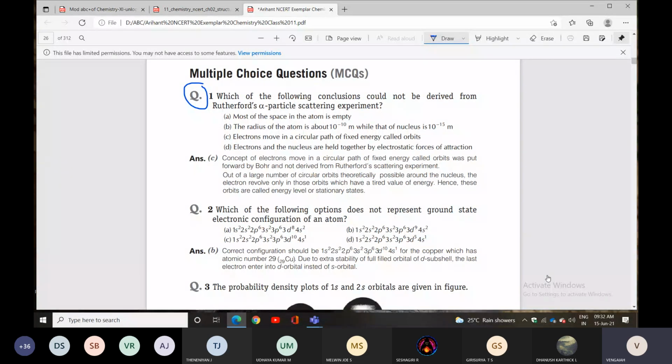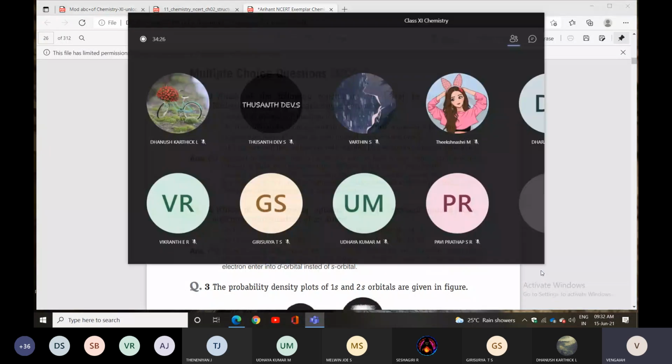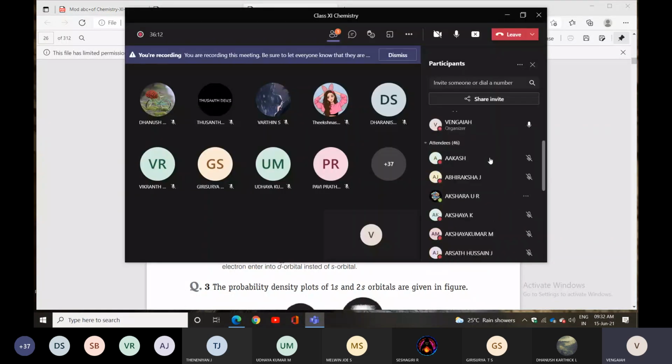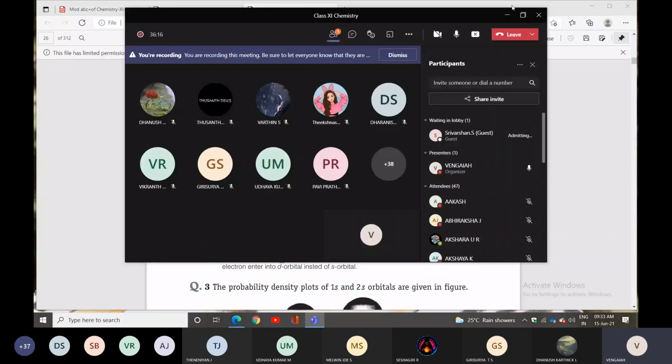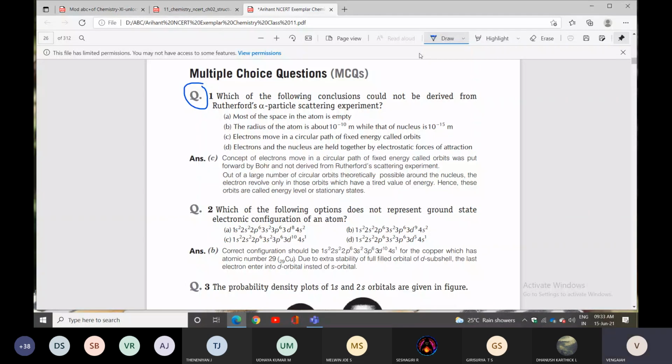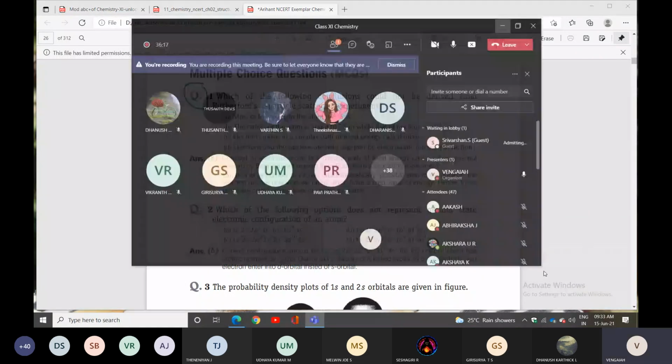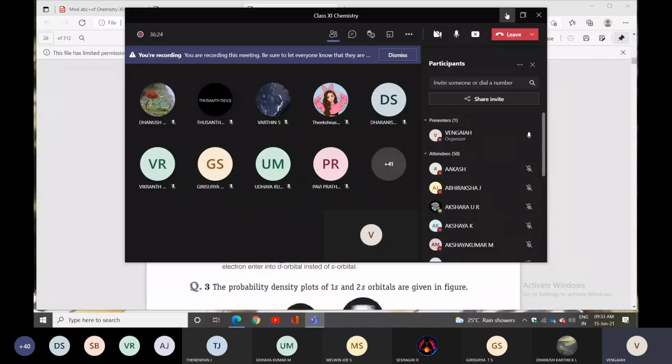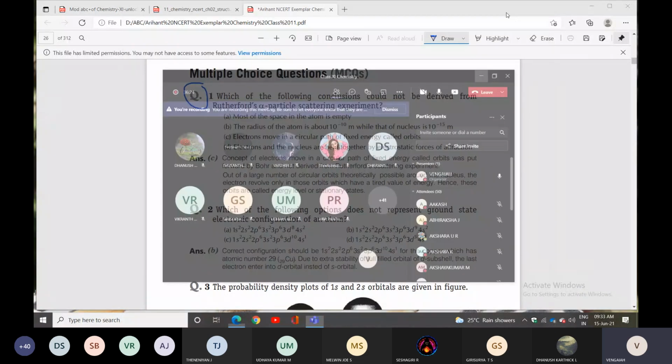That is also true. Electrons will move in a circular path of fixed energy called orbitals.